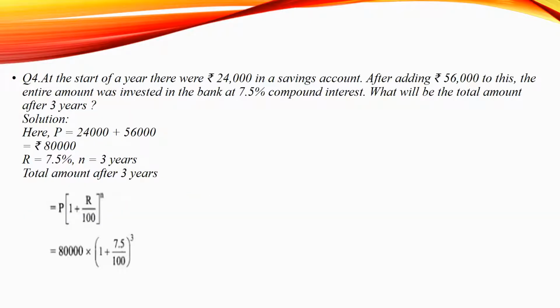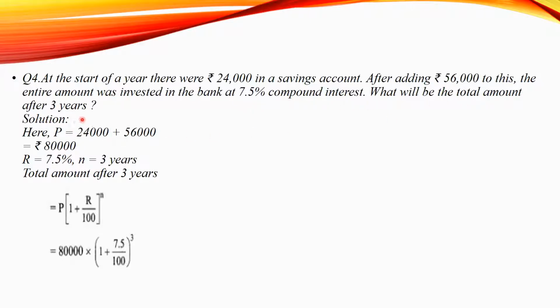Question number 4. Here, in this question, at the start of a year, there were 24,000 rupees in a saving account. After adding rupees 56,000 to this, the entire amount was invested in the bank at 7.5% compound interest. What will be the total amount after 3 years?